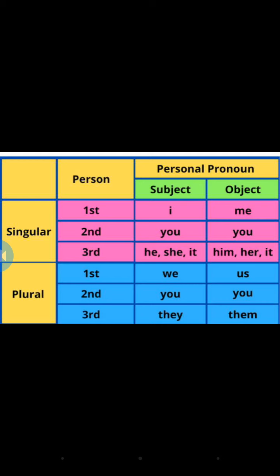So have you understood the forms of personal pronoun? There are three forms: first person, second person, and third person. The first person refers to the speaker, the second person refers to the person to whom we are speaking, and the third person refers to the person about whom we are speaking. In these three also we have singular and plural. Plural means many, singular means one.